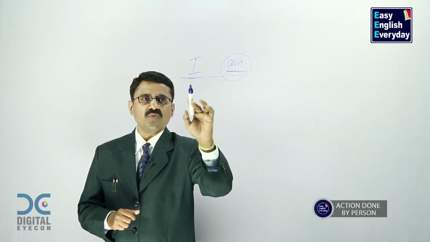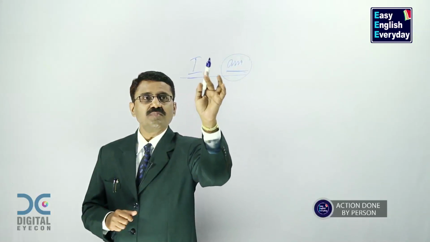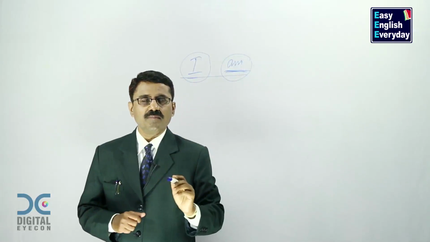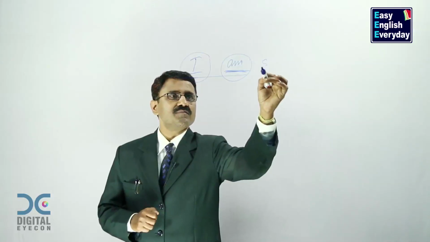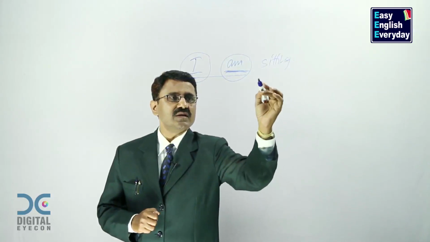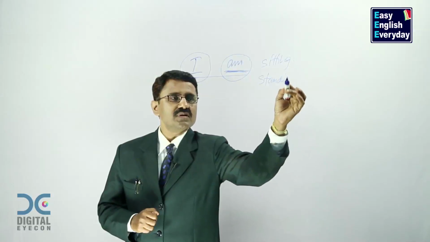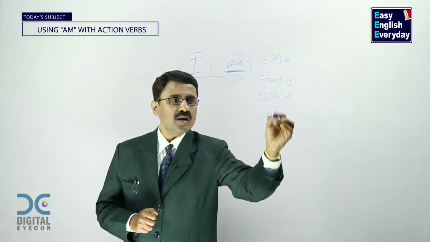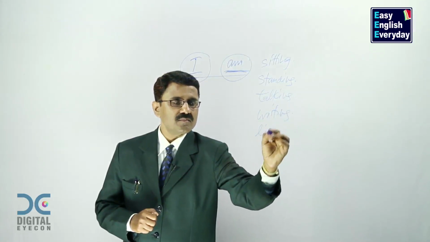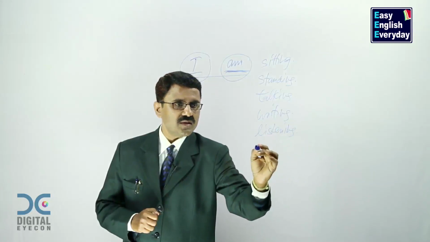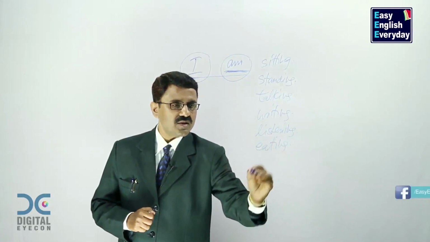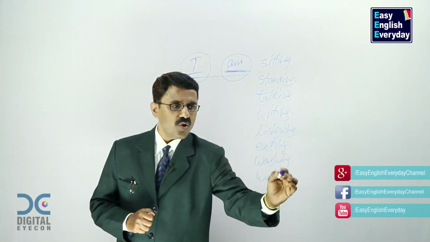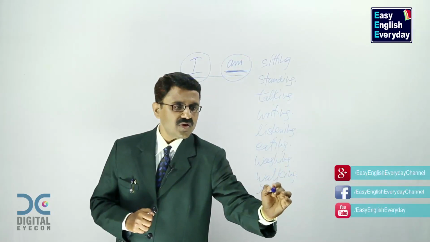So in this video, you are going to learn about the actions done by this person, and it will be possible with the word called am. Now see these sentences. I am sitting. I am standing. I am talking. I am writing. I am listening. I am eating. I am washing. I am walking. I am running.